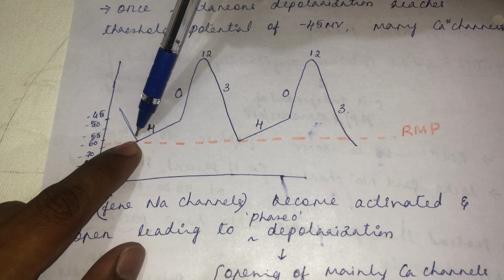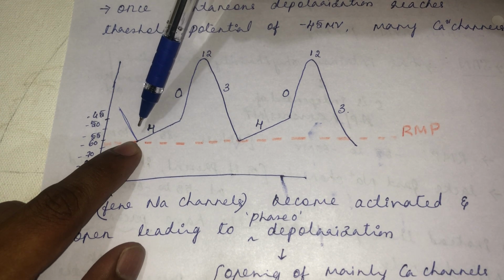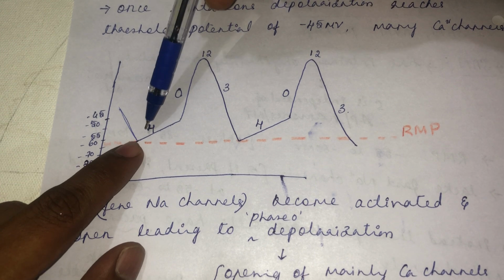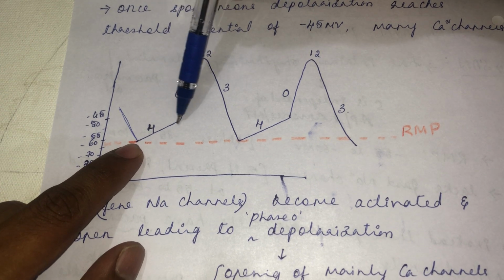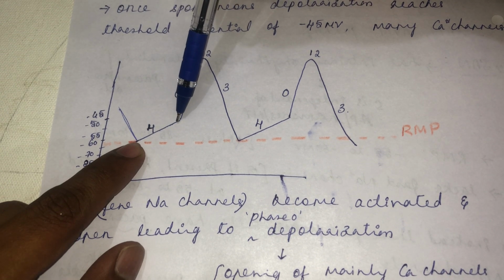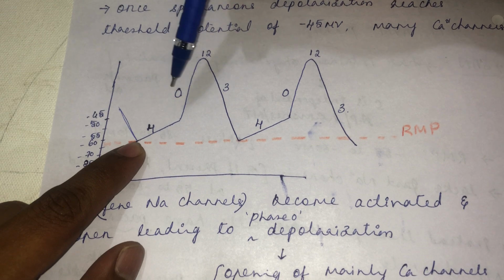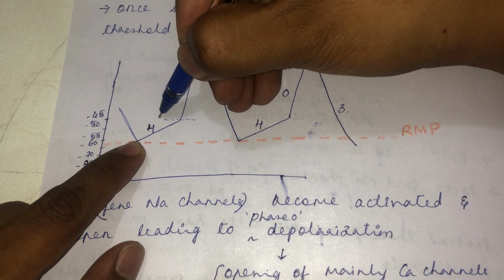The pacemaker sodium channel, and it causes a progressive influx of sodium ions that leads to phase 4 depolarization. The phase 4 depolarization is very slow in nature, and it helps in reaching the threshold stage.